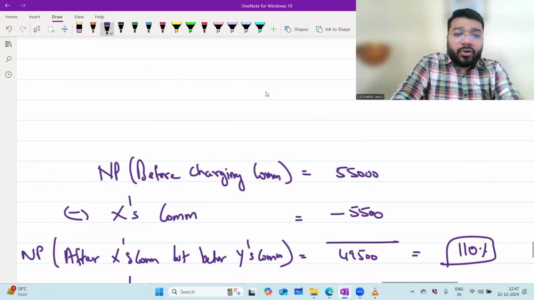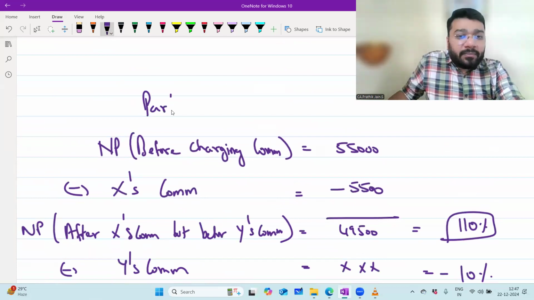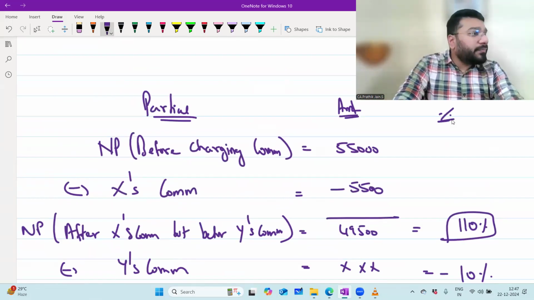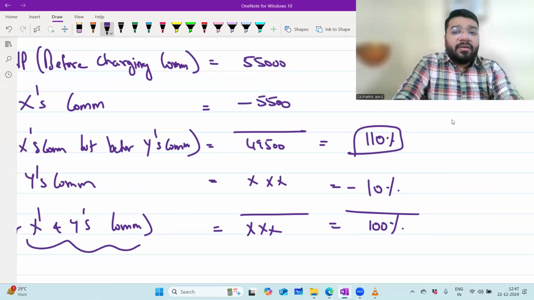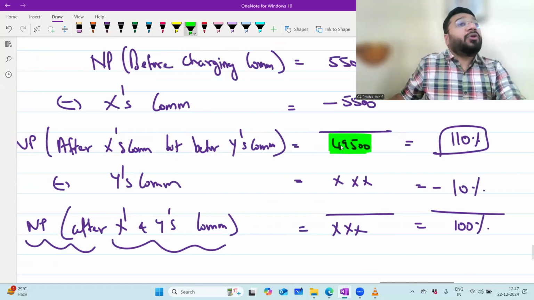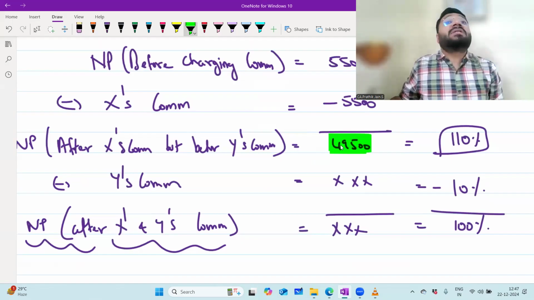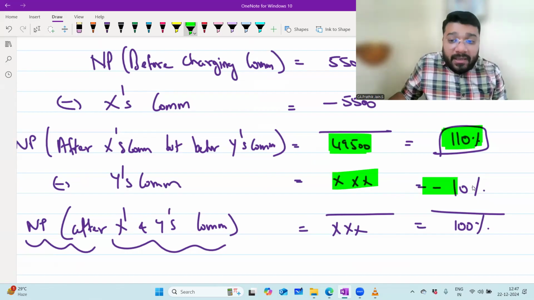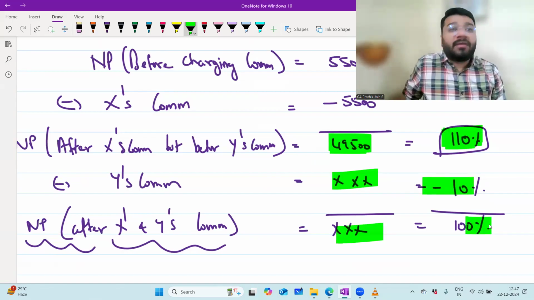So now I've drawn three columns here. One is particulars column, second is amount column, and third is percentage column. In the percentage column, we are telling that this 49,500 belongs to two people. In that, 10% belongs to the Y's commission and the remaining 100% for the remaining people. So this 49,500 is equal to how much percentage? 110%. From this, if I minus the 10% commission, I'll get the 100% value.